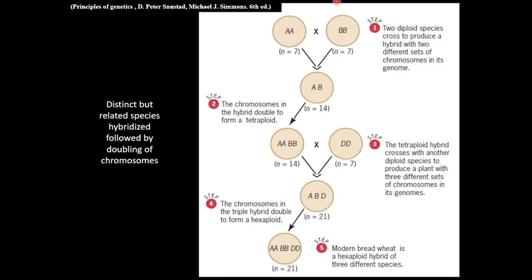Here, two distinct but related diploid species cross to produce a hybrid. This hybrid is probably sterile because A cannot pair with B. Here, doubling of chromosomes takes place. So doubling produces a fertile tetraploid. This fertile tetraploid again crosses with a distinct but related diploid species. It produces a triple hybrid. Now again the chromosome duplication takes place and it produces a fertile hexaploid species, which we call modern wheat.